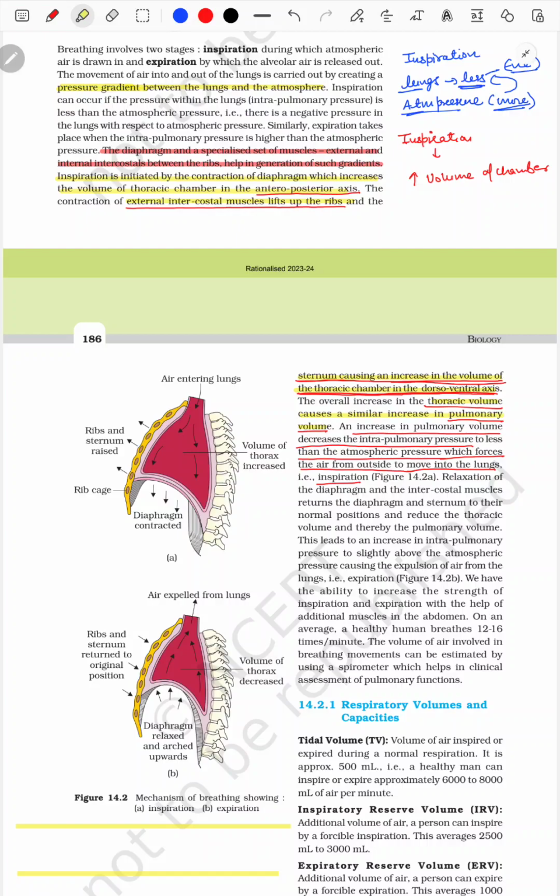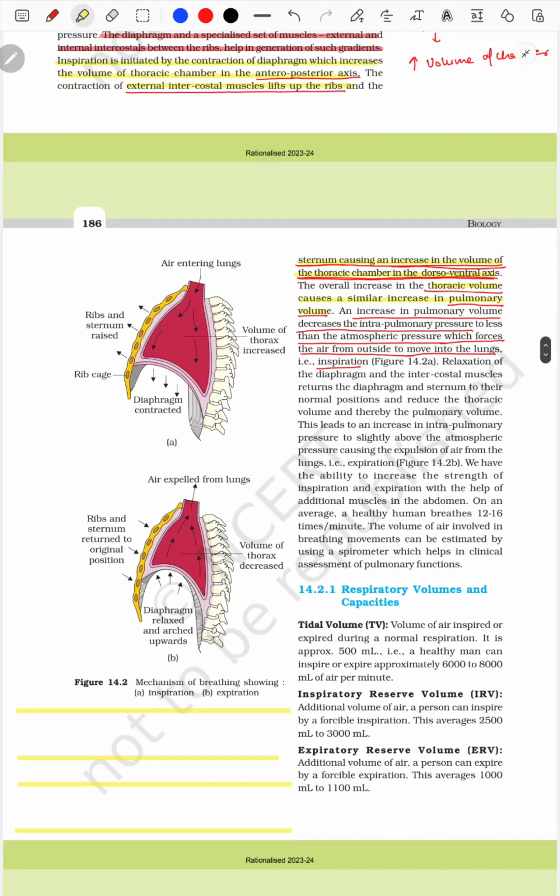So this increase in volume leads to the decrease in the pulmonary pressure, and the decrease in the pulmonary pressure leads to the air coming inside into the lungs. Why? Because the air will go by the process of diffusion from high to low.